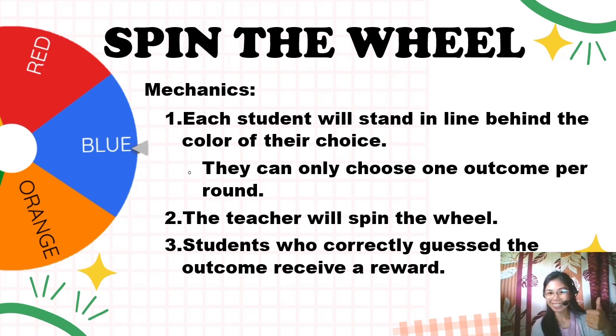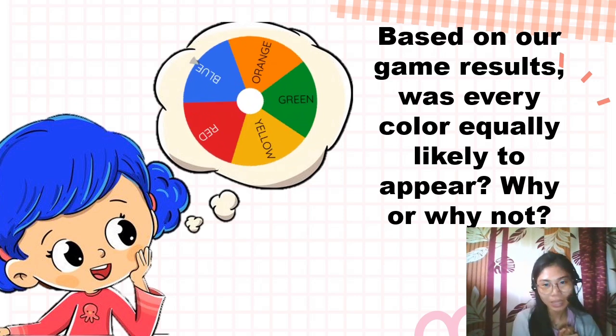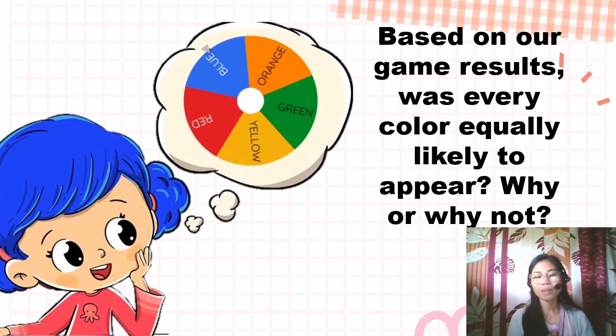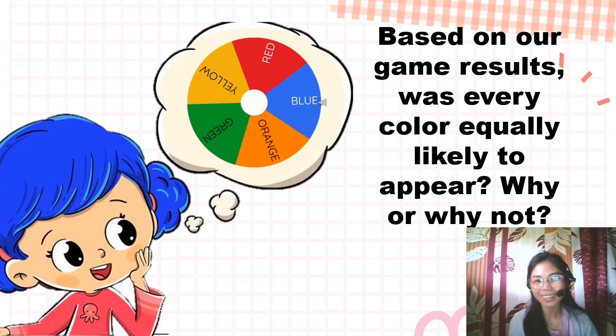Okay, that's a good idea, class. Thank you for your participation in our activity. Based on our game results, was every color equally likely to appear? Why or why not? Okay, yes. That's excellent. Thank you. Let's give him five claps. Okay, thank you. Now we will proceed to our discussion.